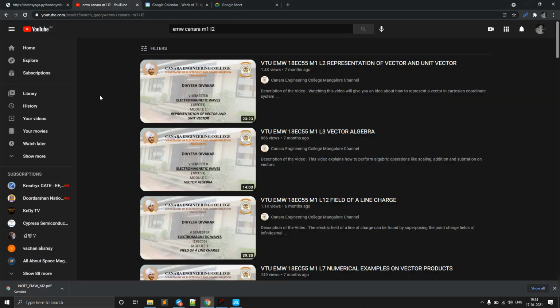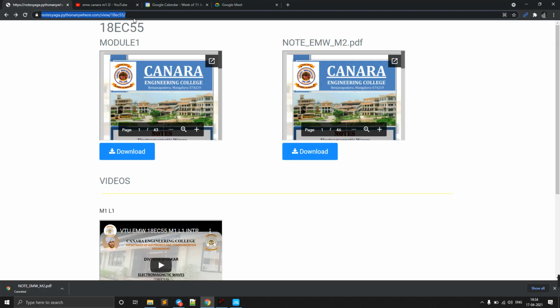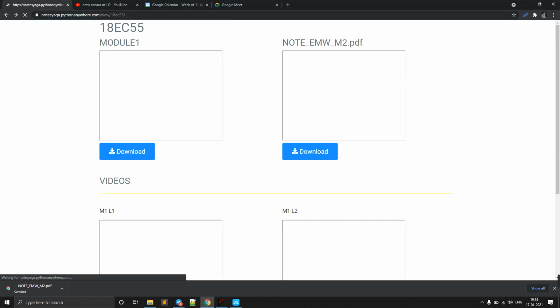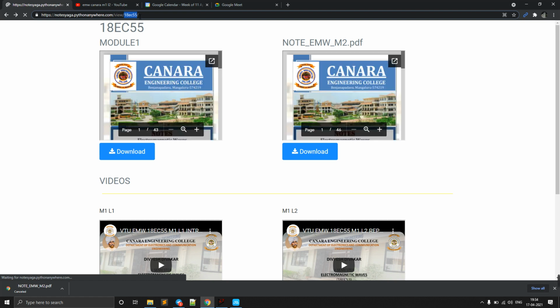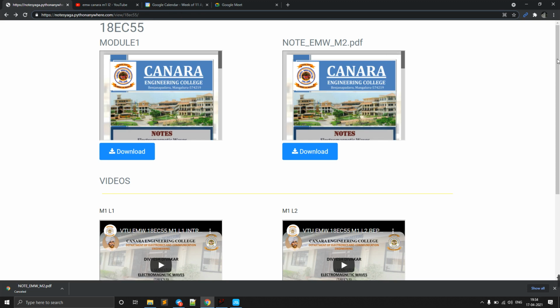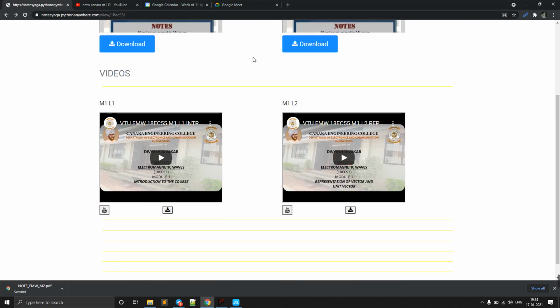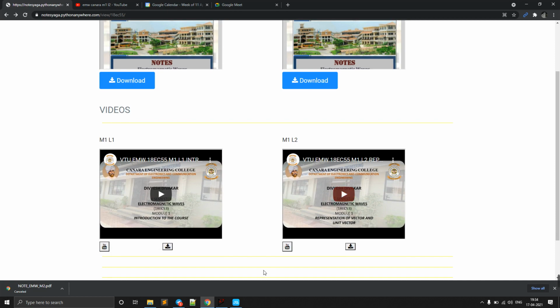Now if we look into this website and I refresh, accessing this website is also easy. We just need to click view bar and the subject code. If we give the subject name as the subject code, then it lets students simply access all these things through this one URL. Here you see M1 L2, with automatic segregation of these videos along with the notes. So now if I send